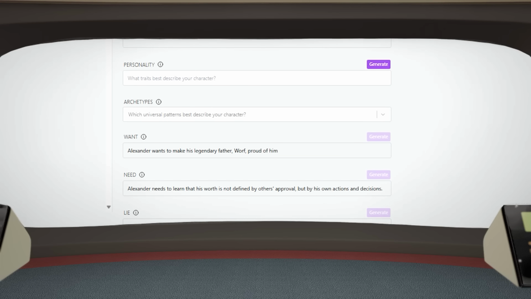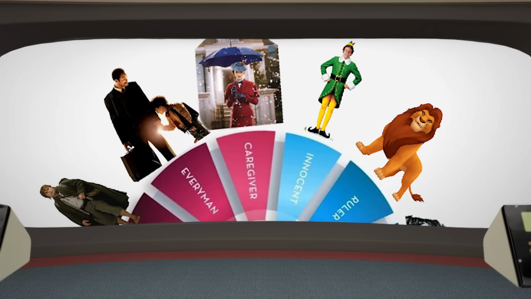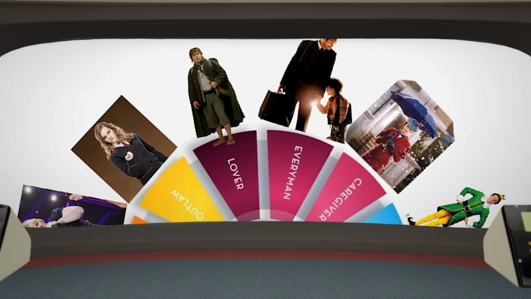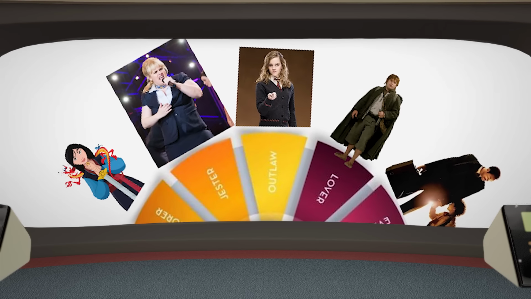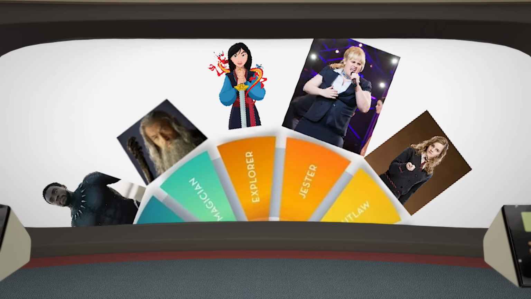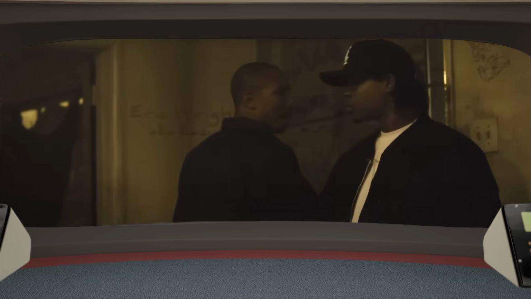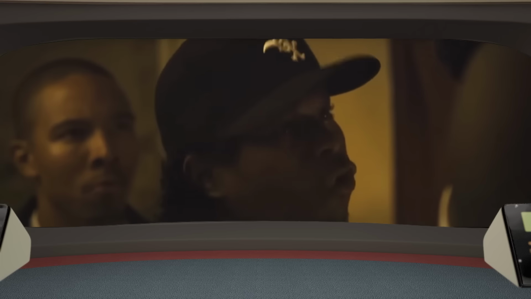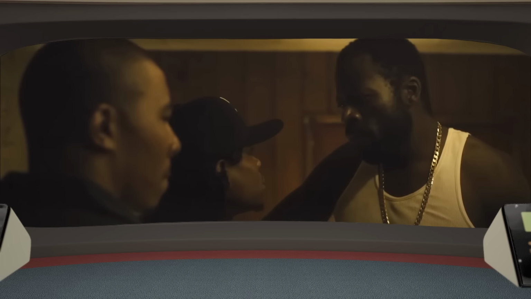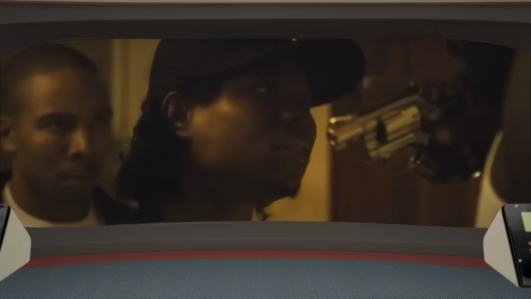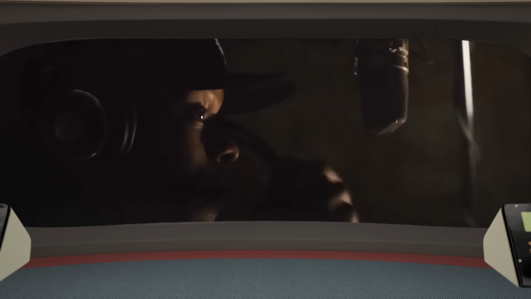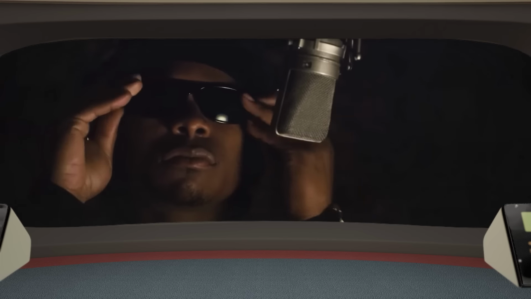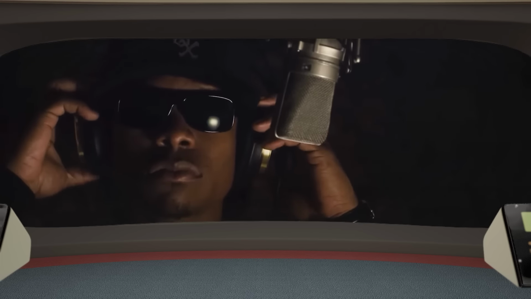Confirmed. What archetypes best suit this character? Archetypes. Computer, define character archetypes. Character archetypes are recurring and universally recognized patterns or types of characters in literature, film, and other forms of storytelling. For example, the rebel defies societal norms, rules, or authority figures. Rebels are known for their nonconformity and willingness to challenge established conventions, often advocating for change or a new way of thinking. Ah, rebel. Yes.